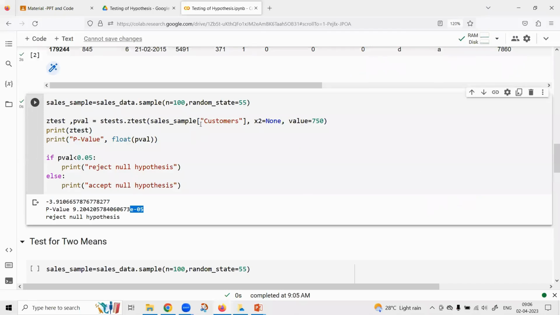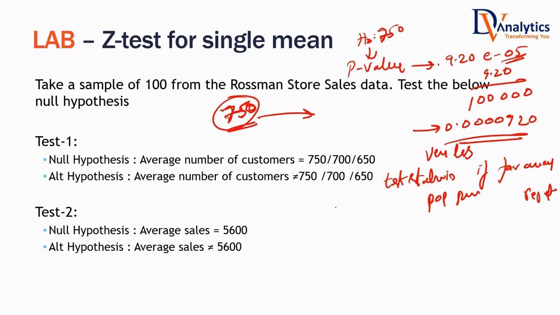Let us suppose we went back to that manager. You told us that 750 is the average number of customers that you get every day, and we reject the null hypothesis. He says, sorry, not 750, it is 700. Sorry, I told you by mistake. Are you going to believe him or are you going to test again? Test again. Go ahead, test again. Tell me what the p value is this time with the null hypothesis changed to 700. What's the p value?